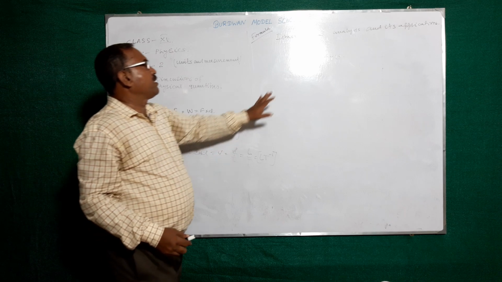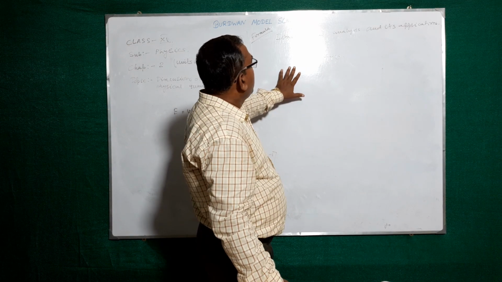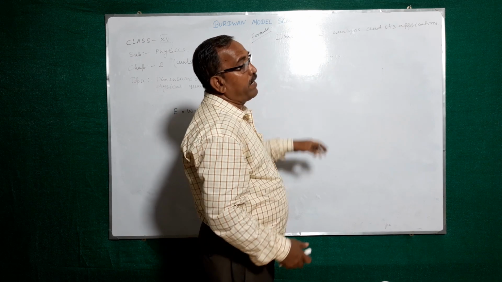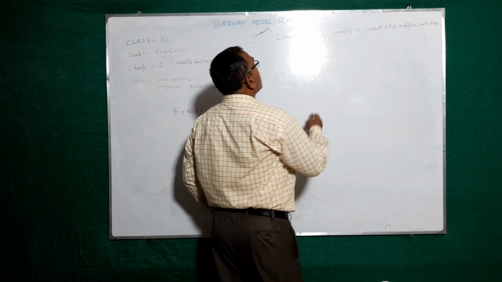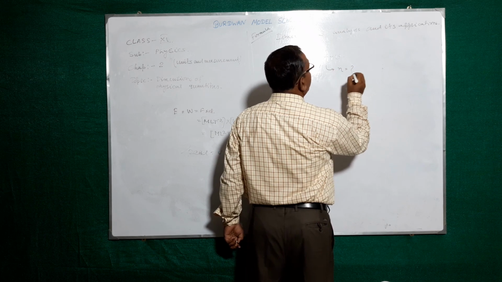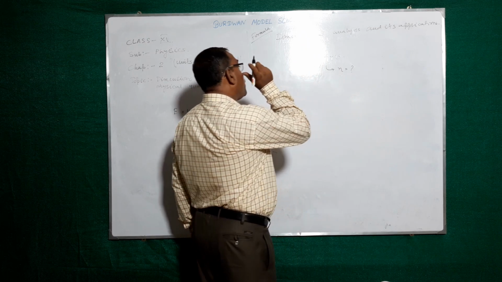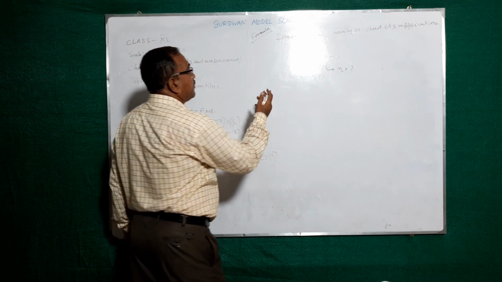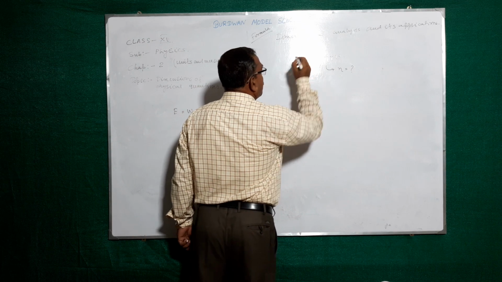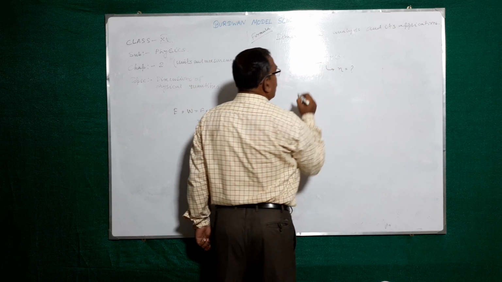Suppose this is the equation and this equation is correct. With the help of this equation, you can find out the dimension of eta, coefficient of viscosity. How can you find out it? You know this is the force. You know the dimensional formula. Those are constant.